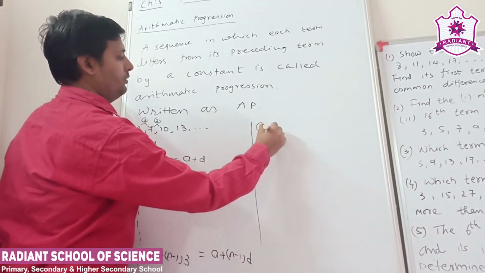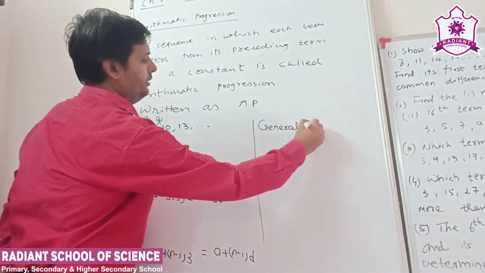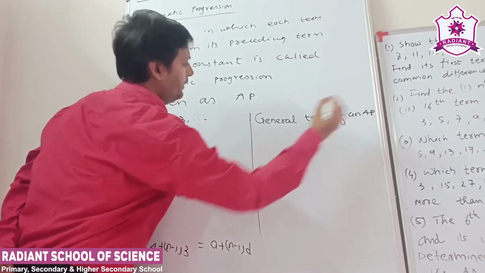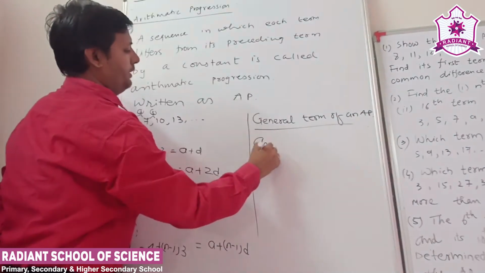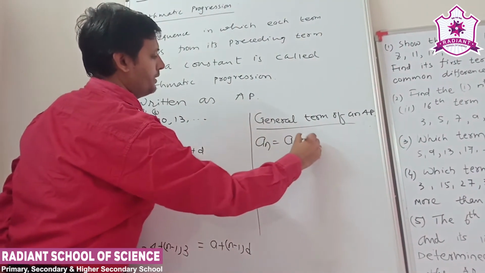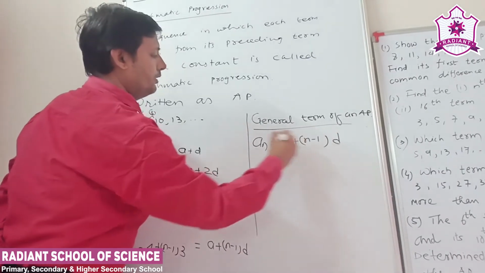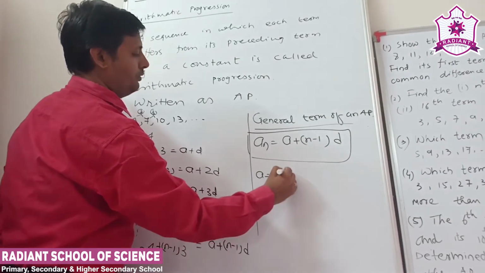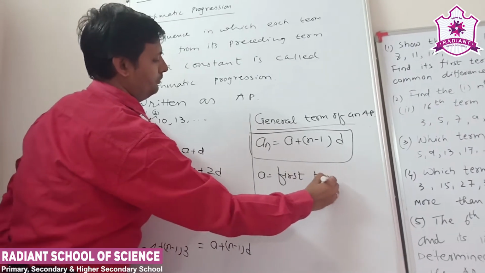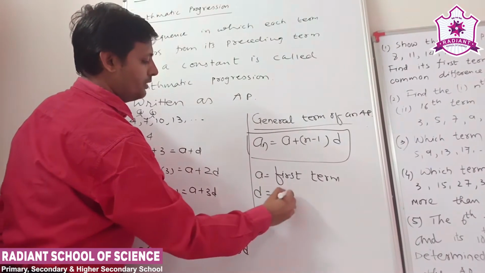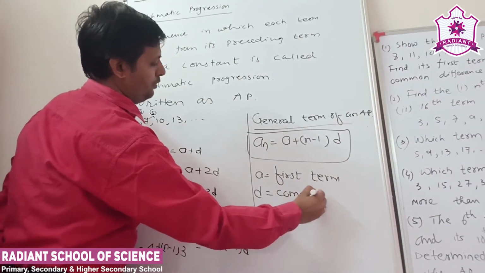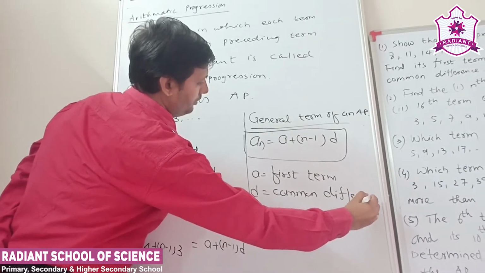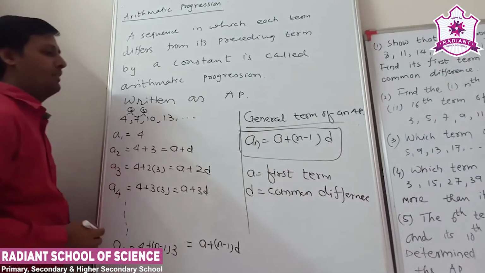The general term of an AP is AN is equal to A plus n minus 1 into D, where A is the first term and D is the common difference.